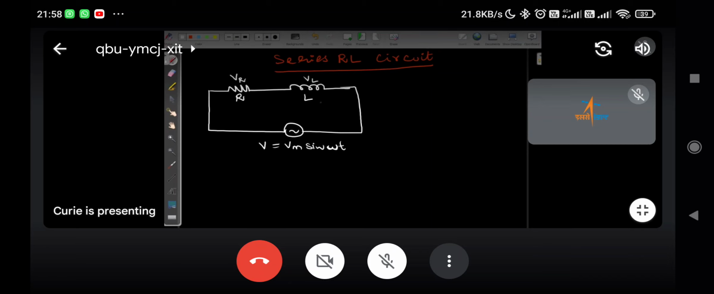Now, who has to tell? Minakshi, are you there? Nishant, are you there? Naveen, are you there? Yes, sir. Naveen, let's write. Now, you tell me, as per KVL, what should I write? Apply KVL for this circuit.